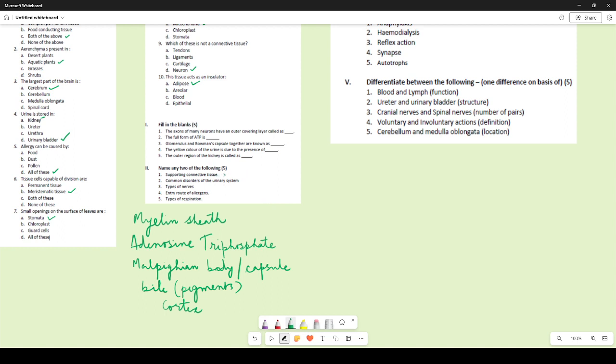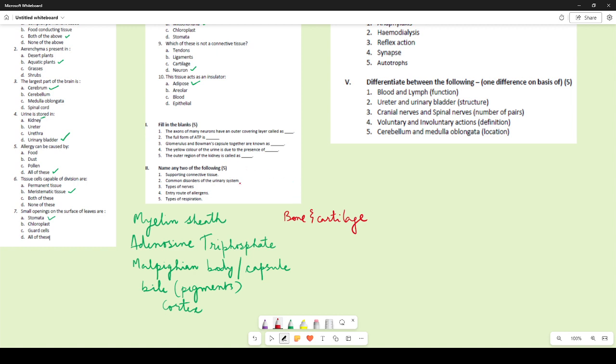Now let us talk about this. Name any two of the following supporting connective tissue. Now many of you got confused over here. This is an animal tissue. Many of you wrote parenchyma, collenchyma. They are supporting tissue, but they are not supporting connective tissue. When we are talking about supporting connective tissue, it is bone and cartilage, right? These are the supporting connective tissues.